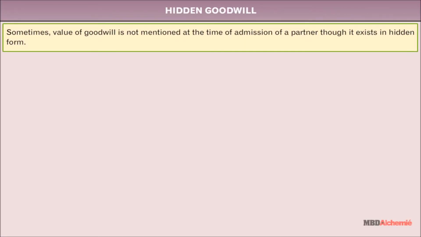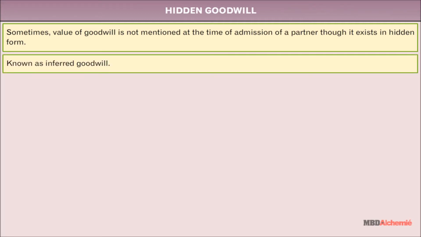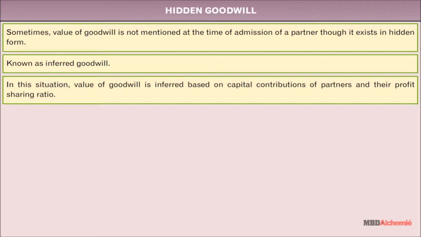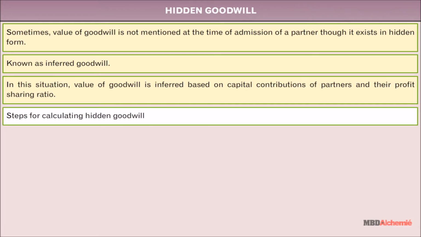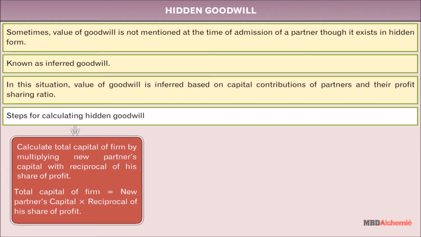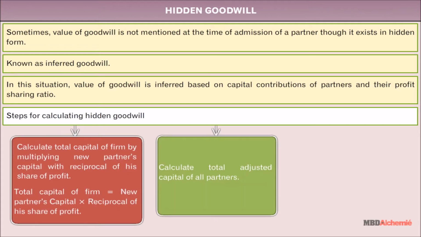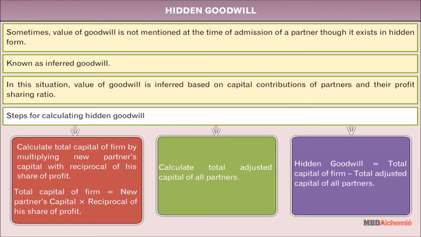Hidden goodwill. Sometimes the value of goodwill is not mentioned at the time of admission of a partner, though it exists in hidden form, also known as inferred goodwill. In this situation, the value of goodwill is inferred based on capital contributions by partners and their profit-sharing ratio. Steps for calculating hidden goodwill are: calculate the total capital of the firm, calculate the total adjusted capital of all partners, subtract the total adjusted capital of all partners from the total capital of the firm, and you will get hidden goodwill. Let's understand this with the help of an example.